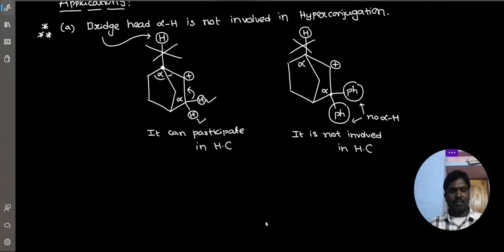So in the first example, alpha hydrogens are there on the other side, so it participated in hyperconjugation. But in the second example, the bridged one is not participated, of course, and on the other side there is an alpha carbon with no alpha hydrogens, only phenyl groups, benzene rings. That's why the overall molecule is not involved. Clear? Now coming to the next application.